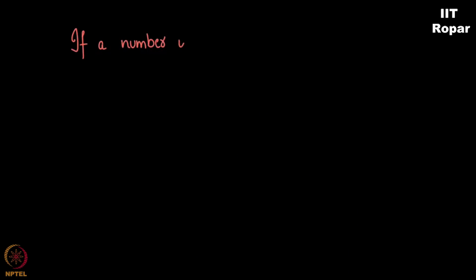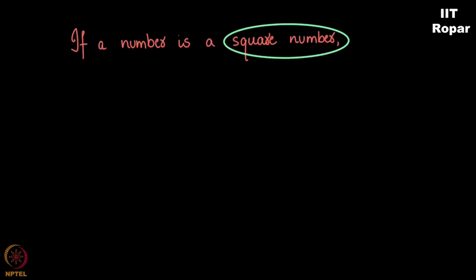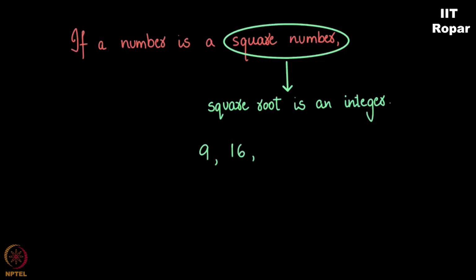If a number is a square number, what do you mean by a square number? A number whose square root is an integer. You see, 9 is a square number, 16 is a square number, 25, 81, 100, and 625 being a square of 25 is a square number. You take any square number that is even. So you see, 25 doesn't qualify. I want a square number that is even. Let's say 100 is even. Whenever you pick an even square, it's a multiple of 4.